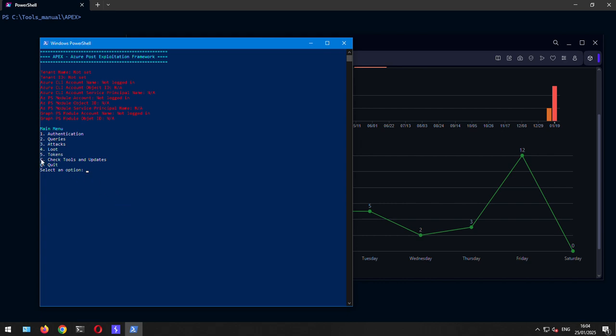But you can still use the check tools and updates menu to automate all the steps needed to make it run. It will check if the Azure CLI is installed, yes or no. Are there updates? Yes or no. If yes, or if it's not even installed, it downloads the MSI file and installs it for you. And the same goes for the two modules.